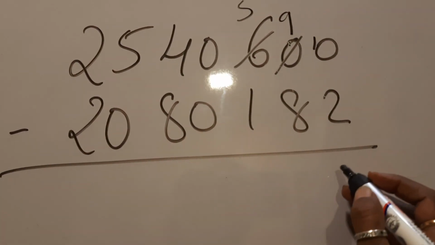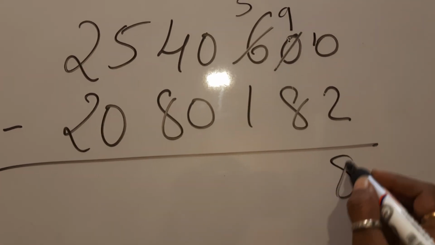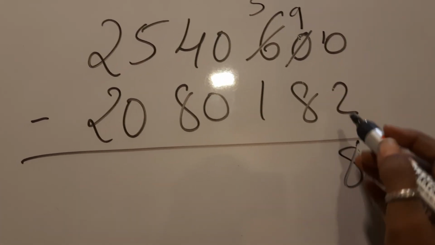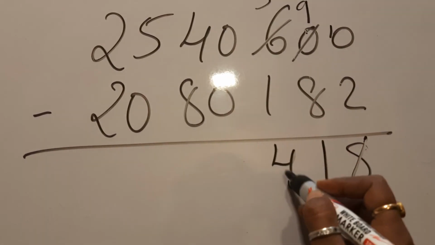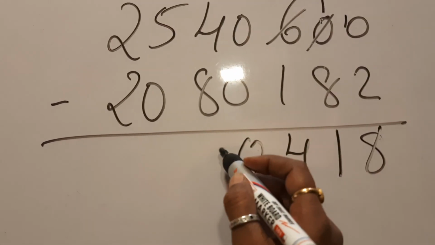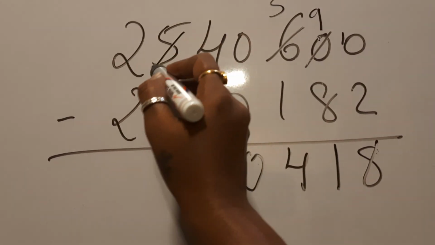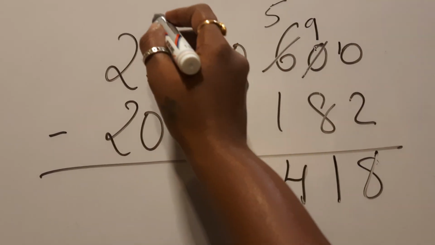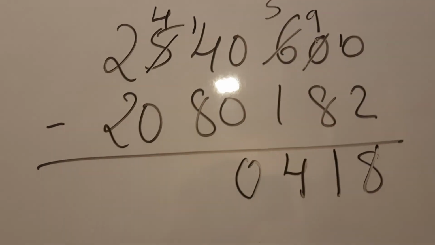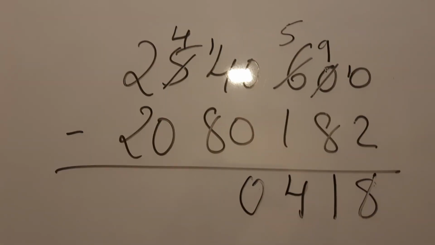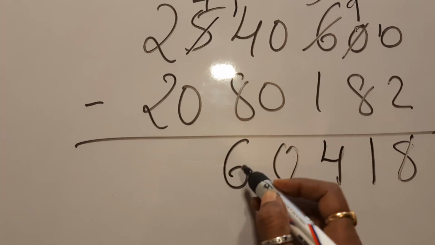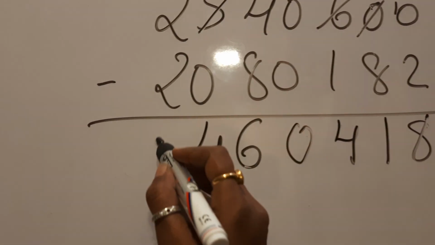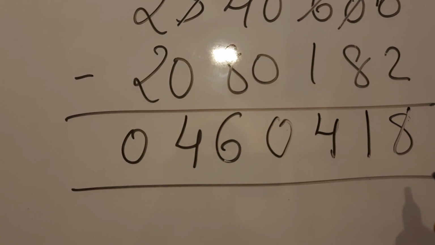So 10 minus 2, 8. Okay. 9 minus 8, 1. 5 minus 1, 4. 0. 4 minus 8, cannot. So borrow, and this will become 4. So 14 minus 8, children. That's right. 14 minus 8, 6. And 4 minus 0, 4. 2 minus 2, 0. So how much is the amount?